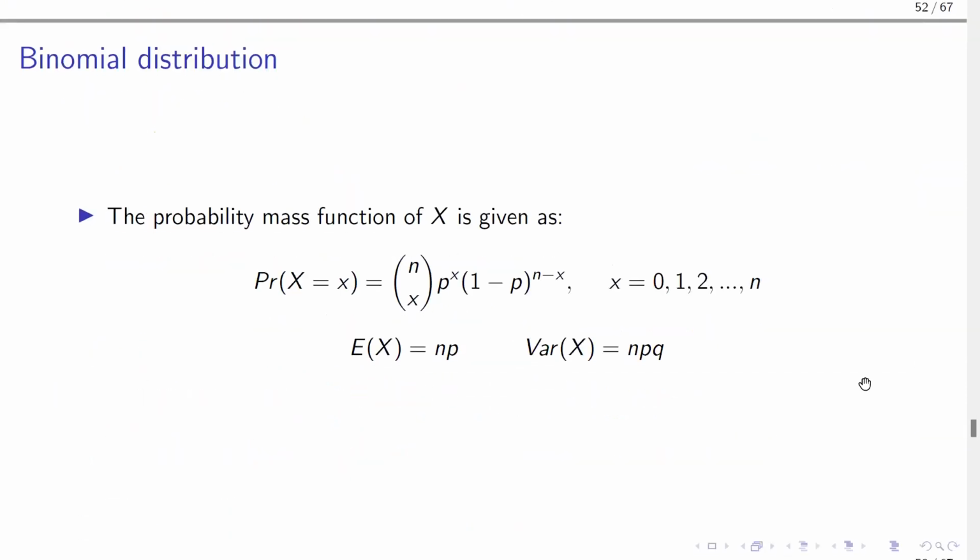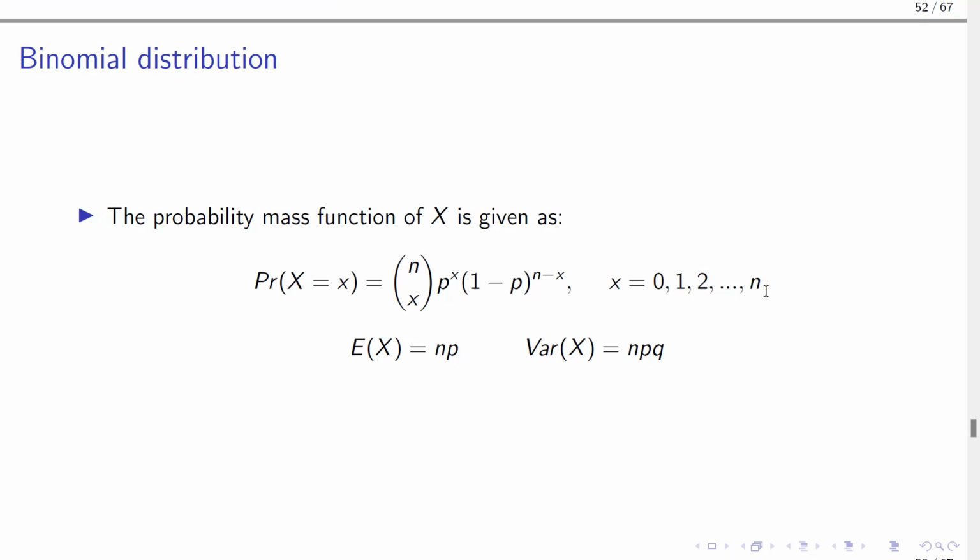Now, this gives us the probability mass function of X. The probability that X is equal to x is equal to n choose x, the binomial coefficient, then p to the power x, (1 minus p) to the power n minus x, for x equals 0, 1, 2, up to n. Because if you are looking at the number of heads obtained when I toss a fair coin 3 times, you may get no head. So definitely the number of heads obtained should start from 0.